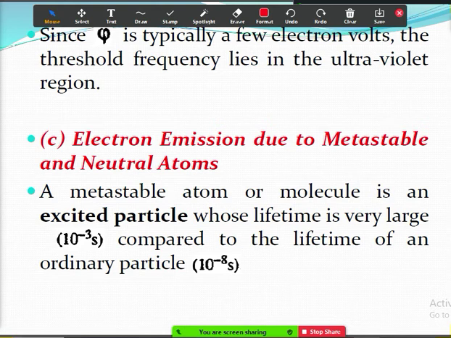So a metastable atom is an excited atom or an ion which has a lifetime of 10 power minus 3 seconds. So the point is, if you imagine the diagram,